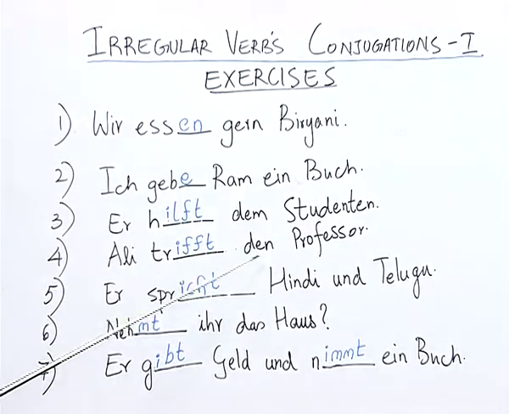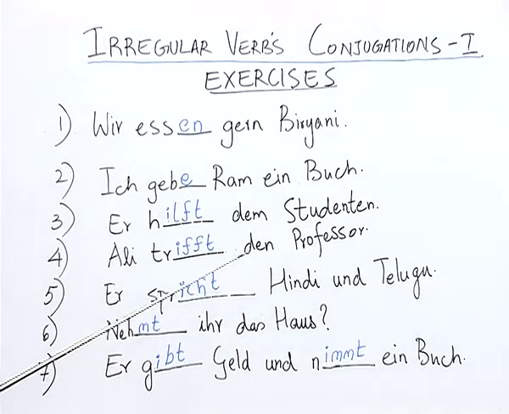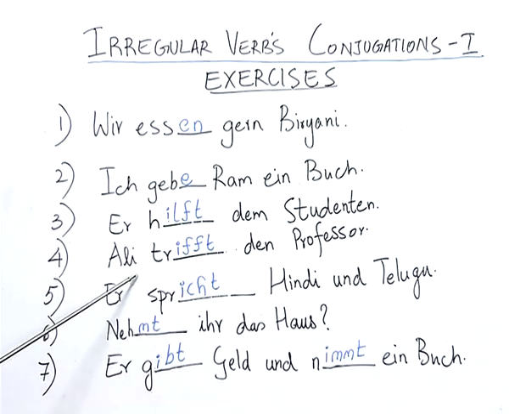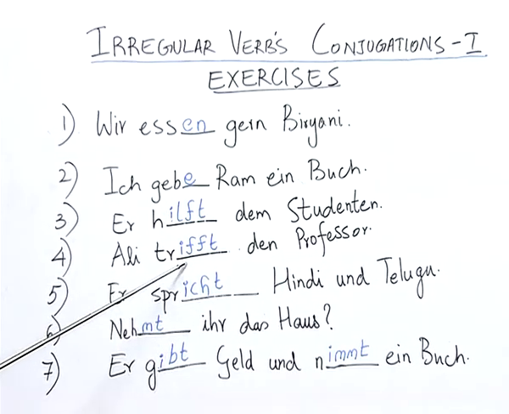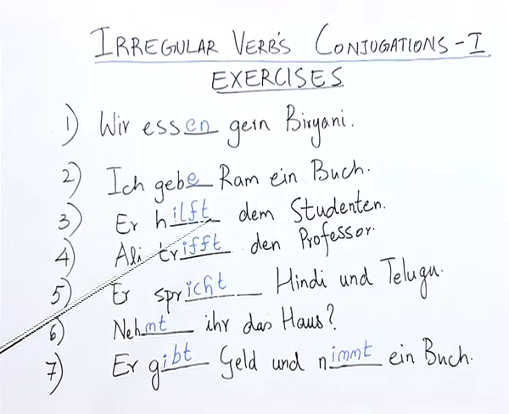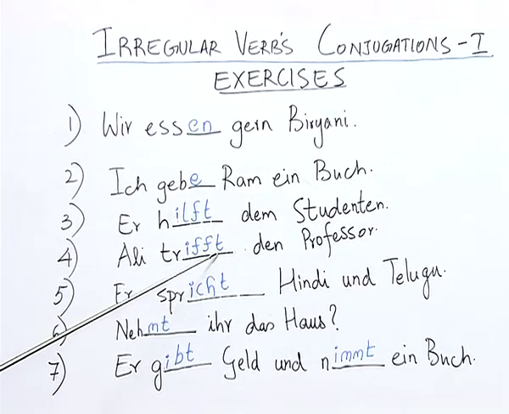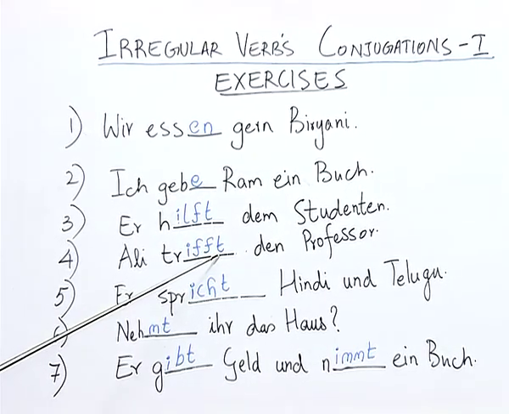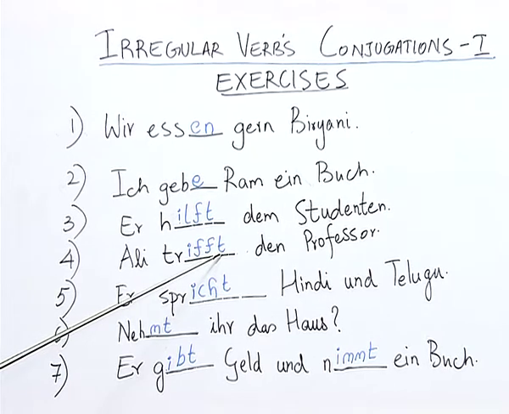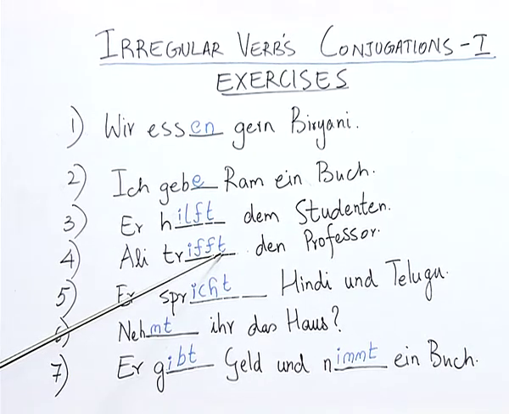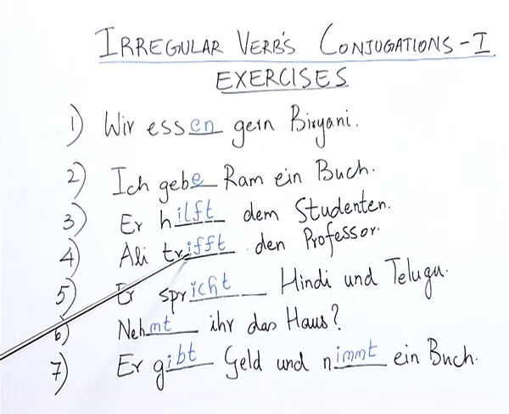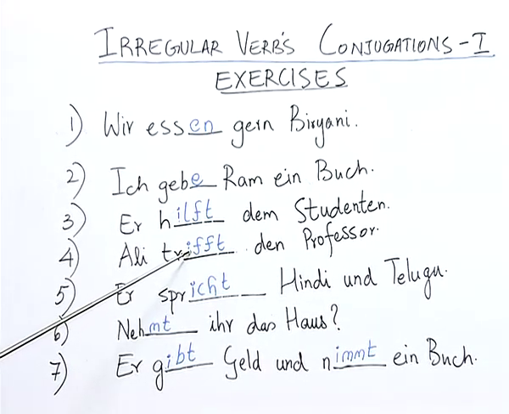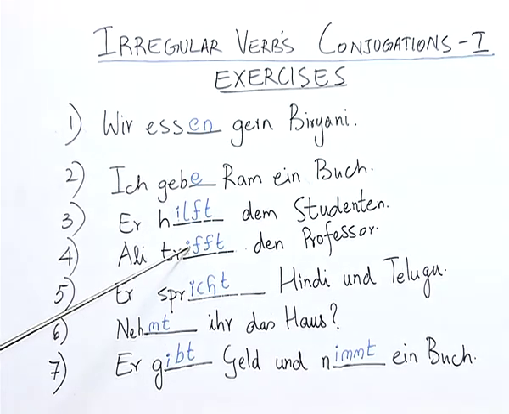Ali trifft den Professor. Ali, the third person singular, when conjugated with the verb treffen, just like in the previous example, the verb undergoes a change also at the end, where it takes the letter T, and also the vowel E is replaced by I. So, this answer is also correct.